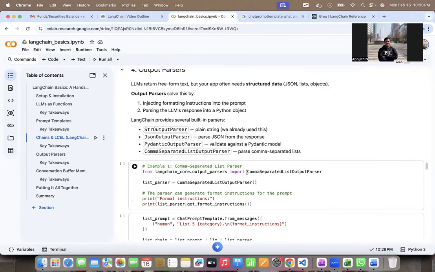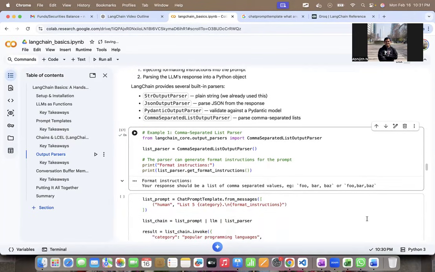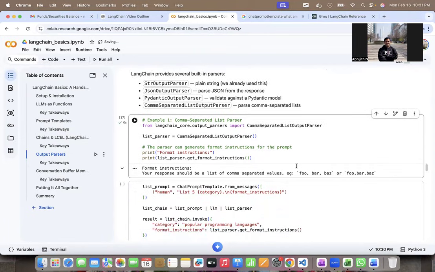So the first output parser we are going to look at is a comma separated output parser. For this parser, you can look at get format instructions as a method, and it will tell you what the instructions of this parser are. So if I print it, it says the format instructions is your response should be a list of comma separated values, which is like this, right? So now we'll see how this can be used in a LangChain, right?